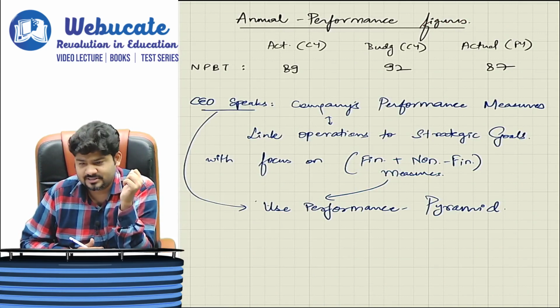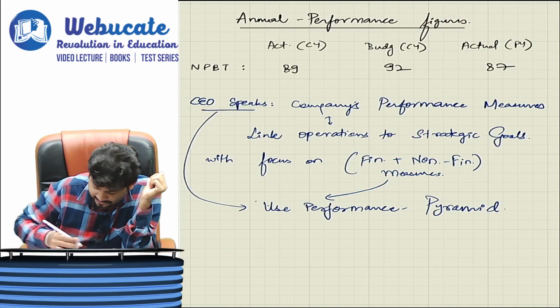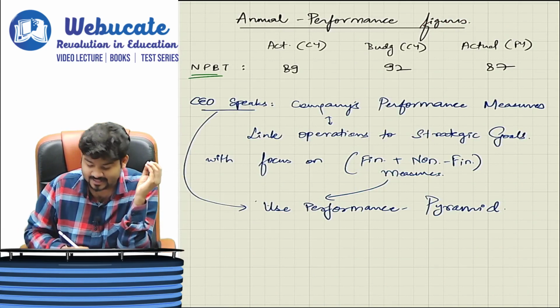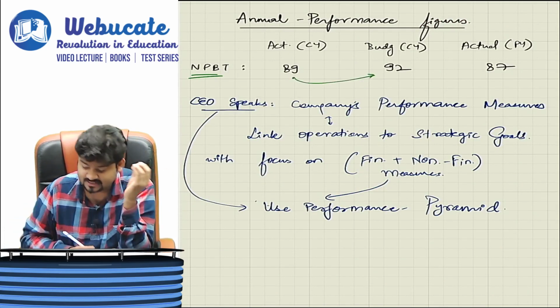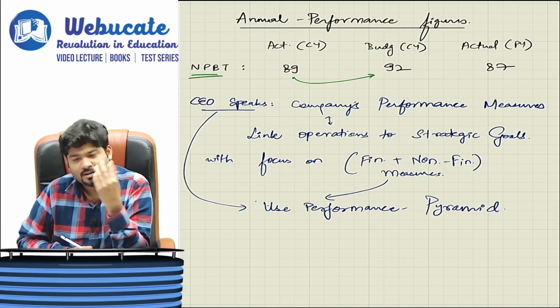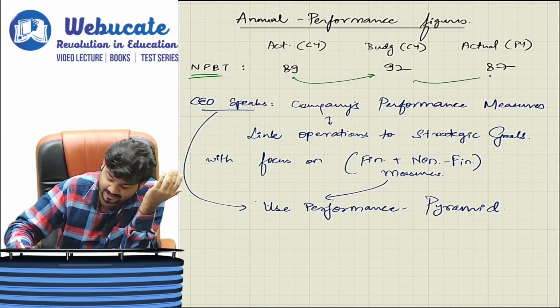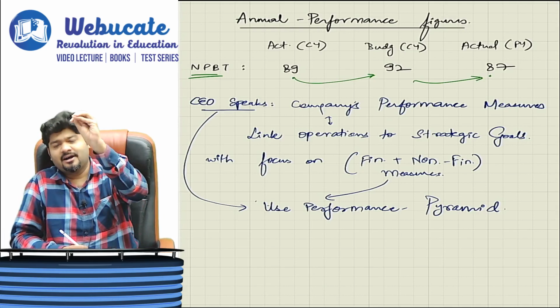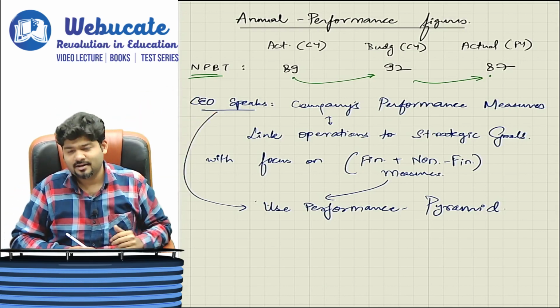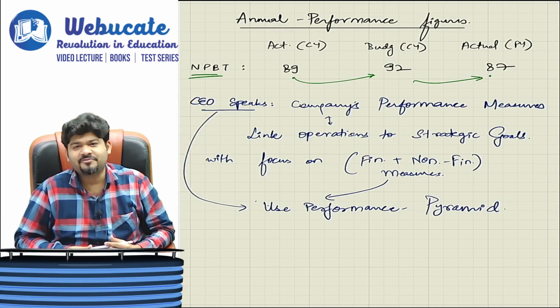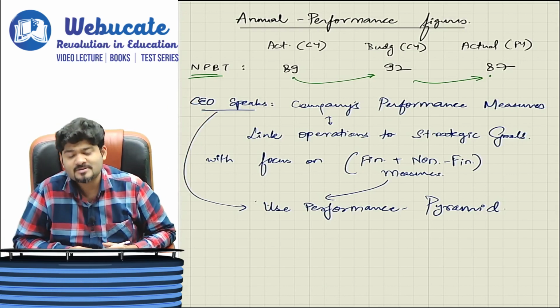Annual performance figures, as we can see from here: net profit before tax, current year 89, but budgeted was 92. Previous year was 87. So okay, fair enough. From 87 to 89 is good. But we had projected a net profit before tax of 92.